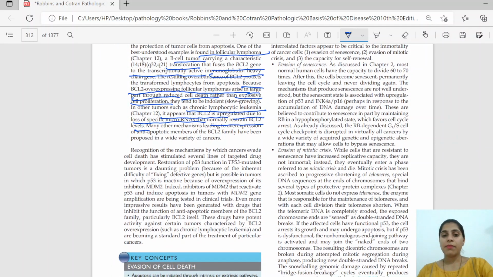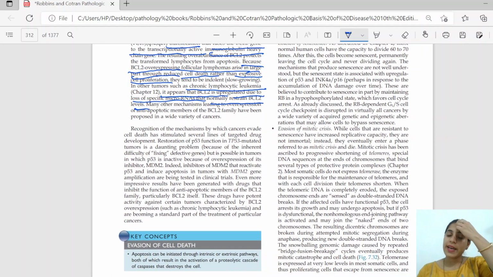Recognition of the mechanism by which cancer evades cell death has stimulated several lines of targeted therapies. These targeted therapies are now being developed for the restoration of p53 function.